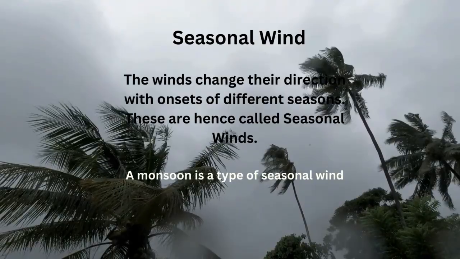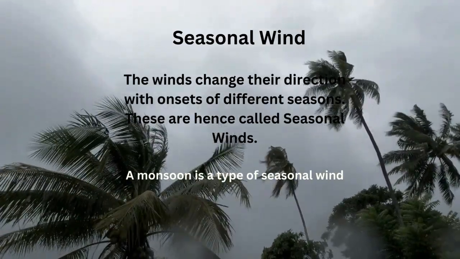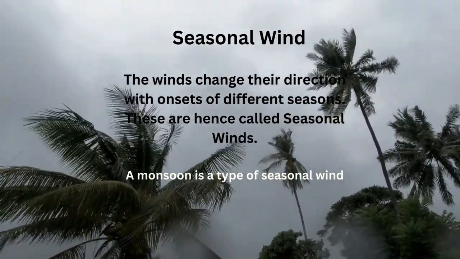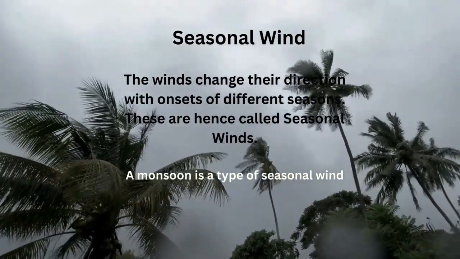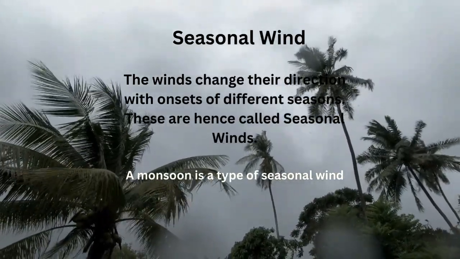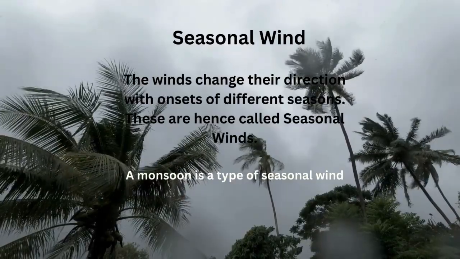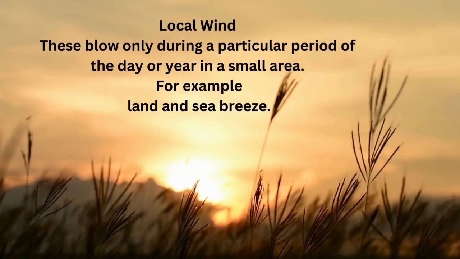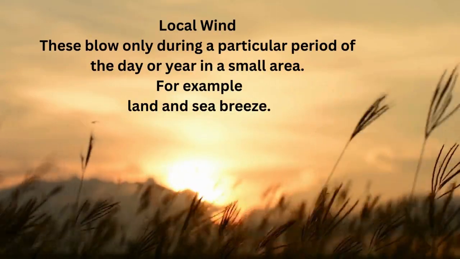Seasonal wind. The winds change their direction with onsets of different seasons. These are hence called seasonal winds. Local wind blows only during a particular period of the day or year in a small area.